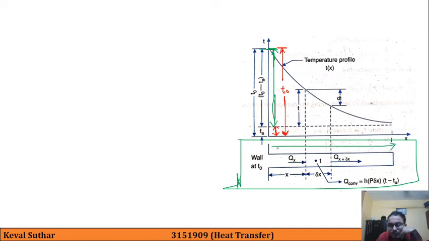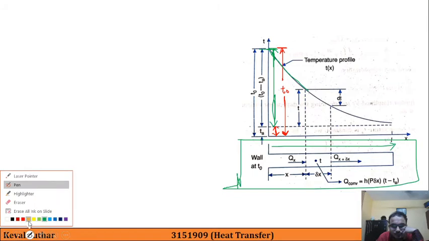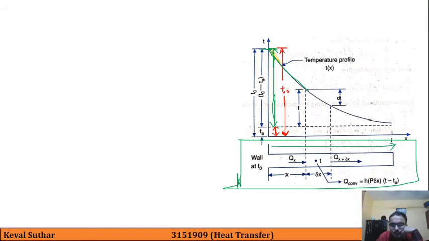So as we move away from this heated wall, the temperature keeps on decreasing. This is our main curve. As you can see here, the temperature is diminishing, and the direction is this.